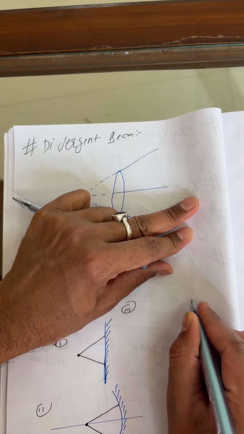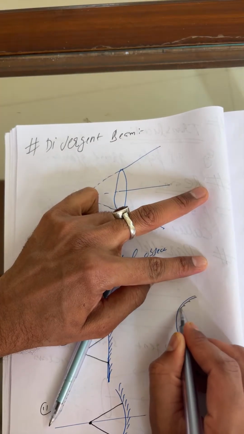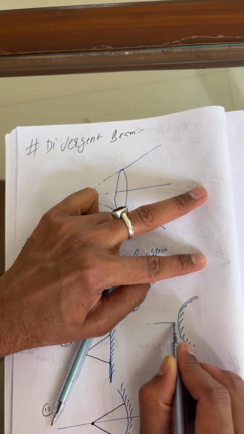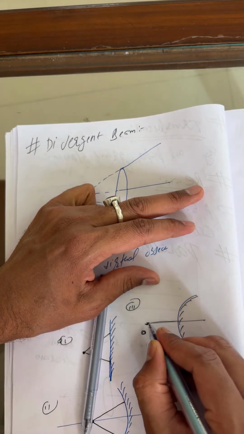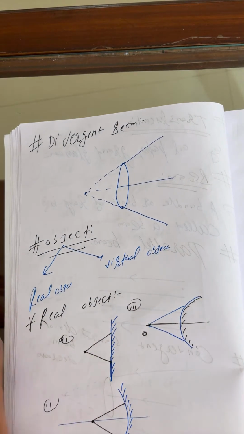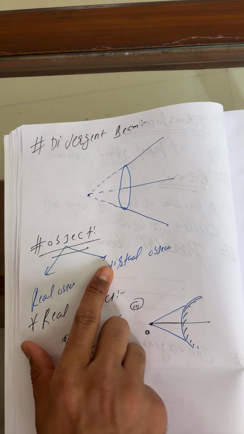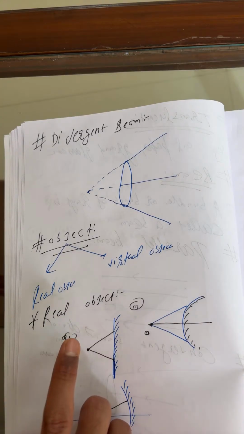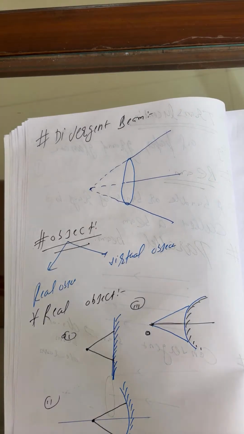Now student, this is the next one, convex mirror. Here again you can take in consideration, students, this is the object, and now ray falls over here. So these are the examples which I gave for real object. And what is the object? We can define object as the point where incident ray intersects or appears to intersect. So this is the definition of object.